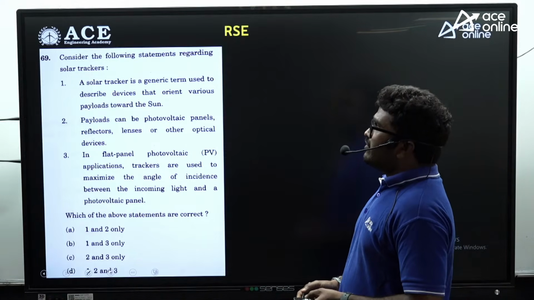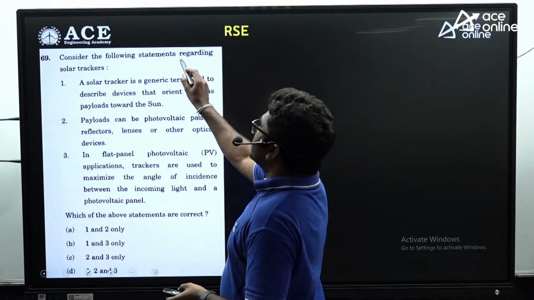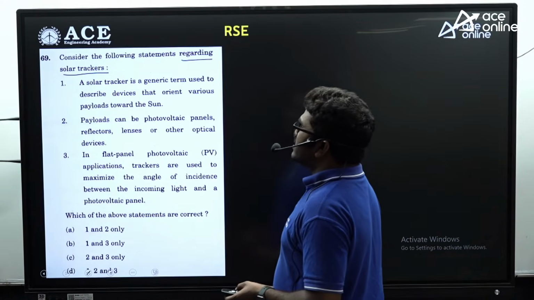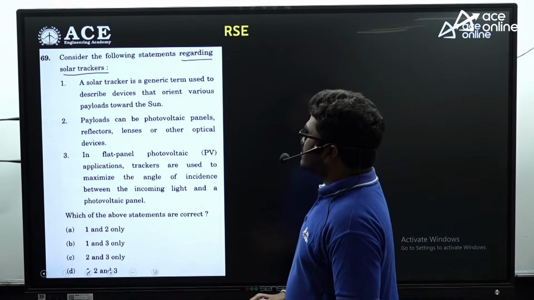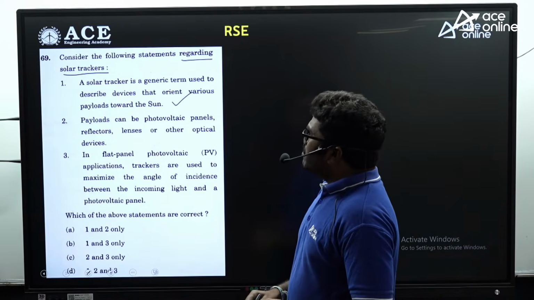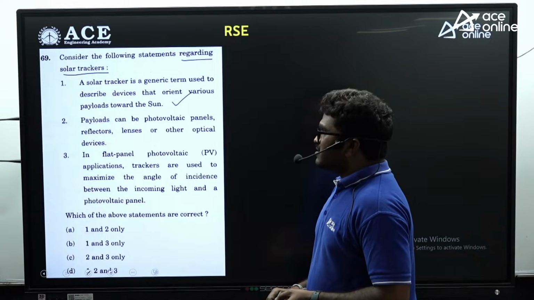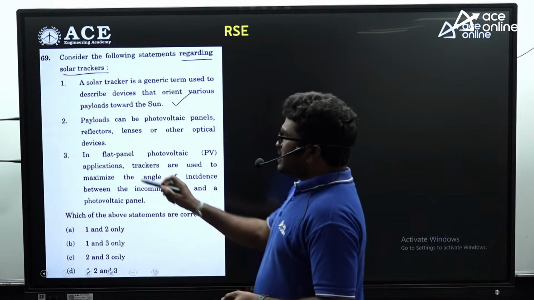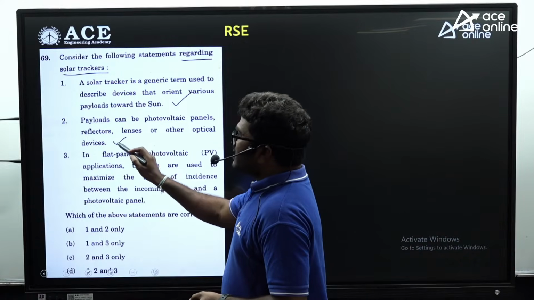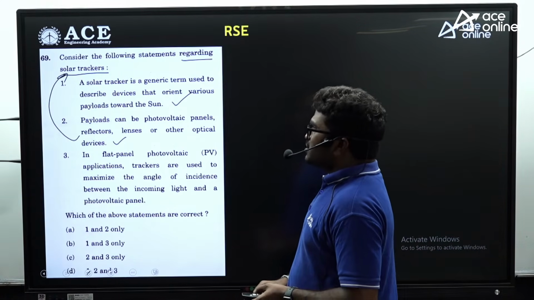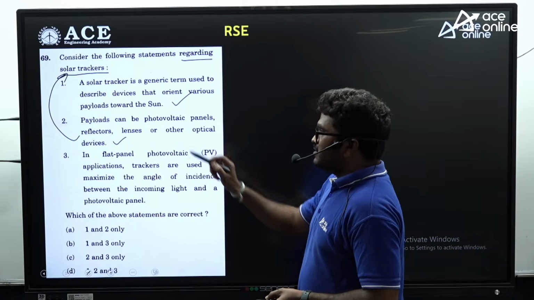Now, consider the following statements regarding solar trackers. See, the solar tracker is a generic term used to describe devices that orient various payload towards the sun. Yes, it is correct. Payloads can be photovoltaic panels, reflectors, lenses, or other optical device. So remember, this sentence is correct, but this sentence is not related to solar tracker. So this may not be the correct option for the question.